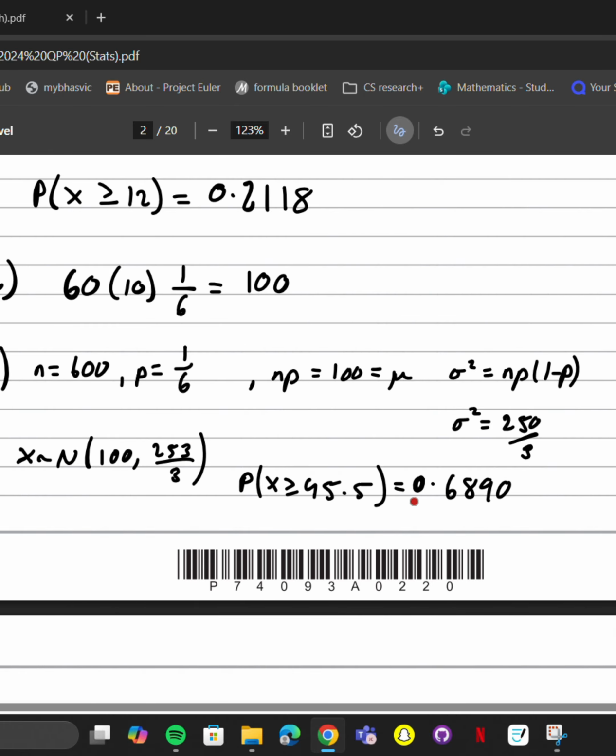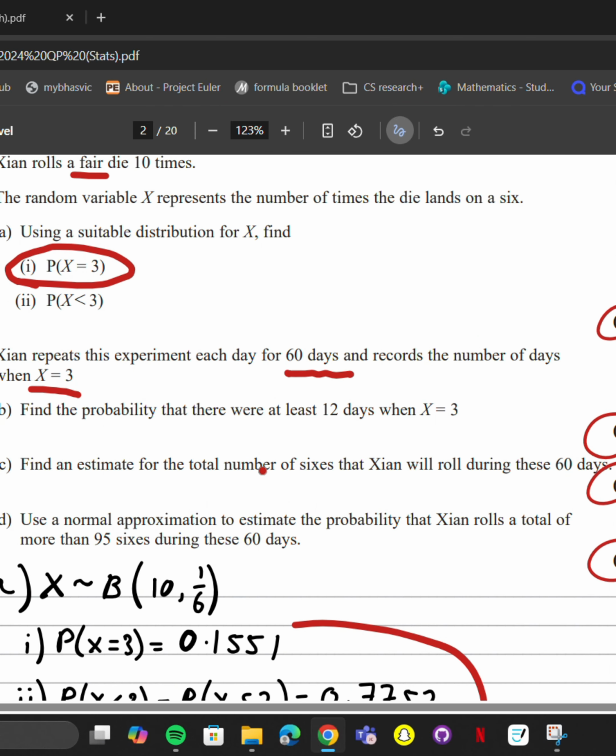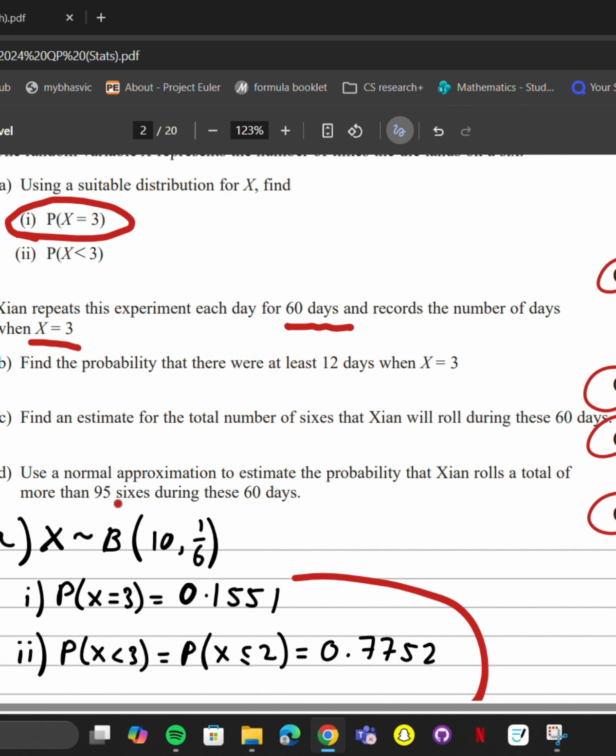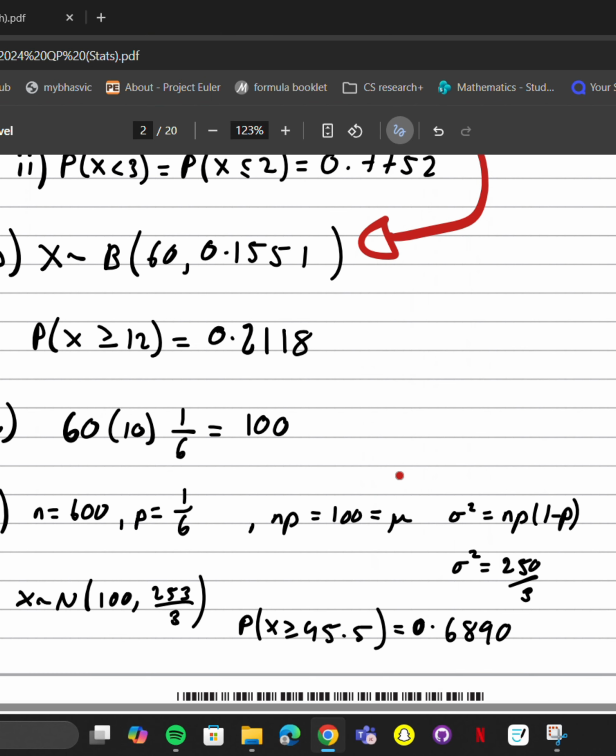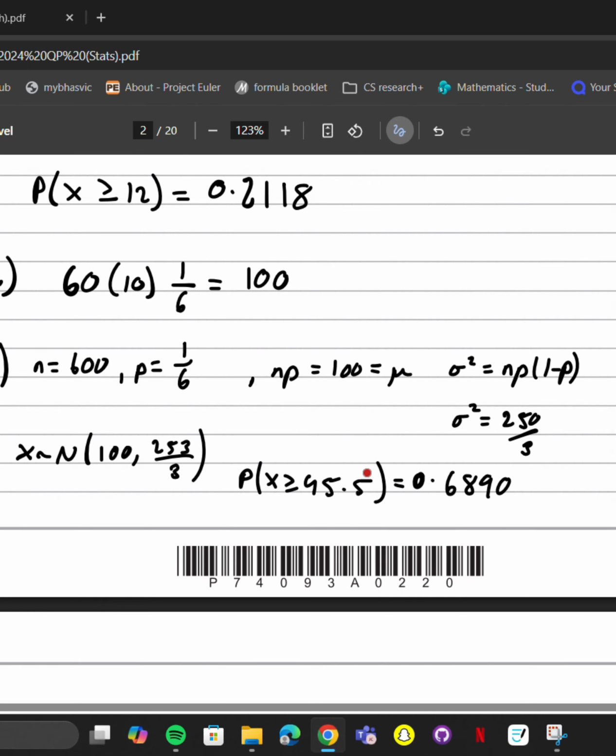And then we have to do a continuity correction. We're asked for more than 95 sixes. However, since we're doing an approximation, a binomial distribution is a discrete distribution, meaning we only take integer values when we're working out probabilities. The normal distribution is continuous, meaning it could have decimal values and any of the numbers between integers. So we have to do a continuity correction.